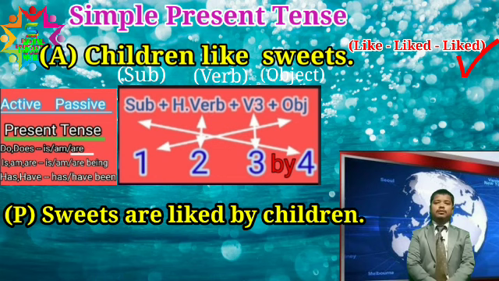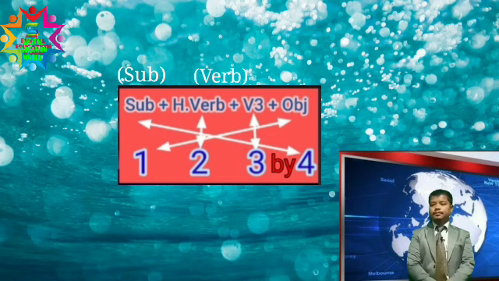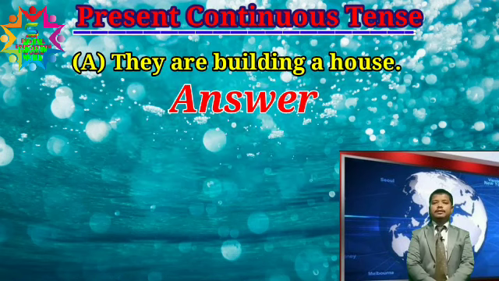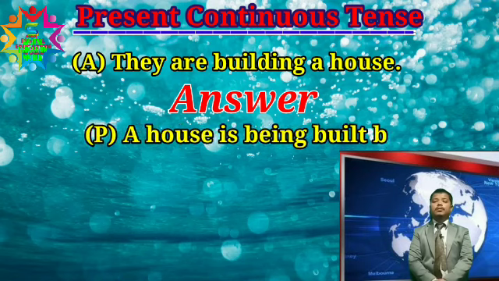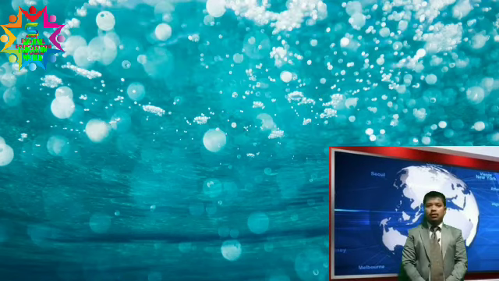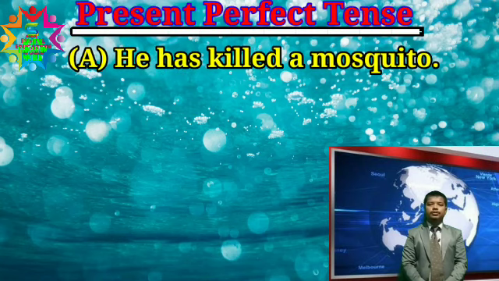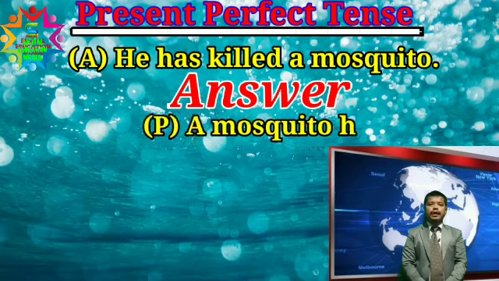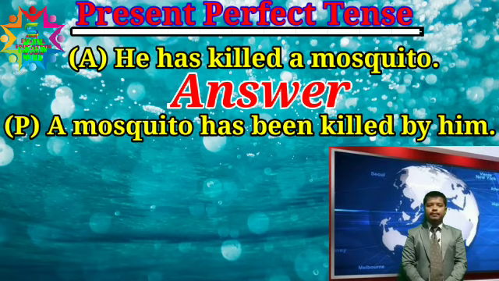So in this way you have to do it. I'll give you more examples. They are building a house. So what will the answer be? A house is being built by them. Similarly, another example. He has killed a mosquito. So the answer will be: A mosquito has been killed by him.